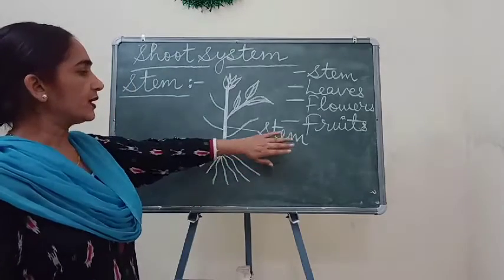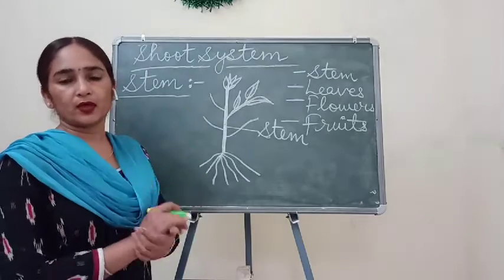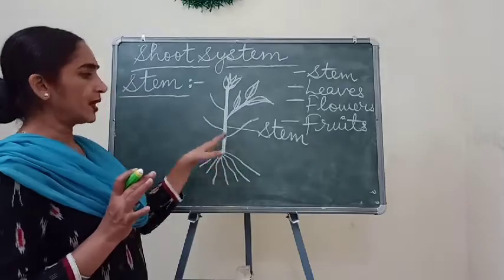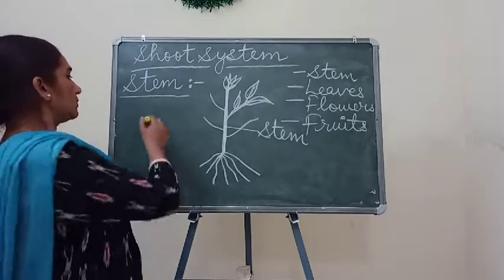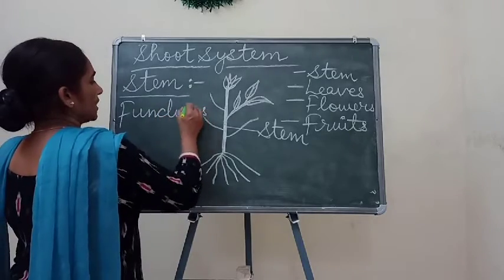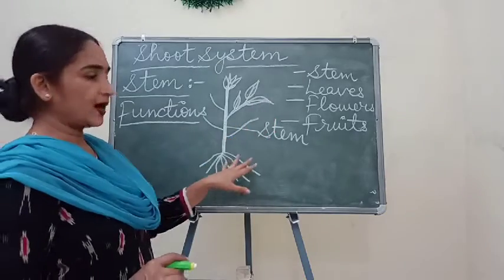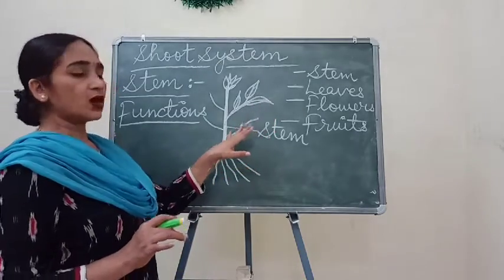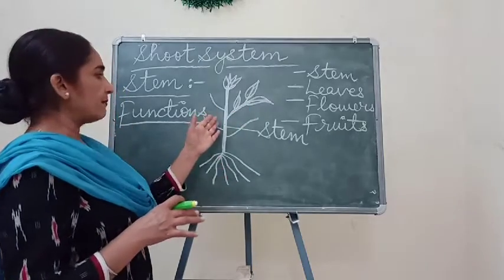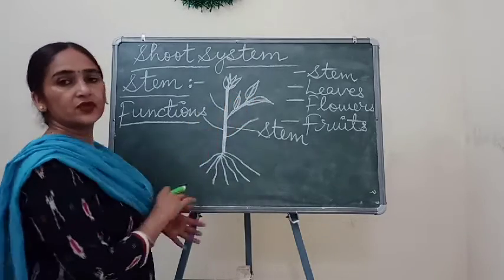Okay, so children, this stem performs many important functions that we will study first. What is the main function of stem? Functions. Stem is an important part of plant, because it bears so many other parts also. Stem bears other branches. Stem can bear leaves also.